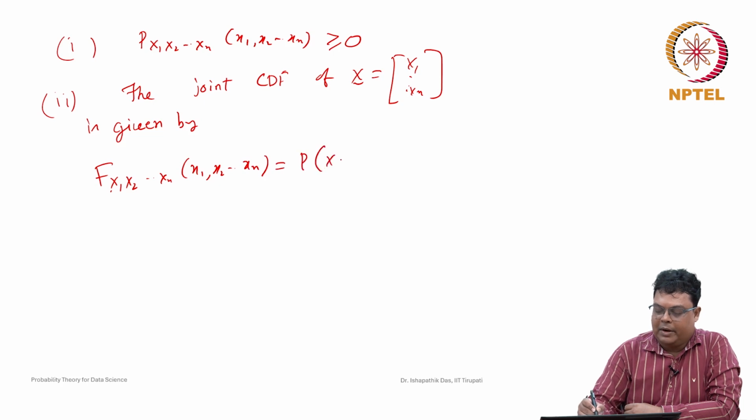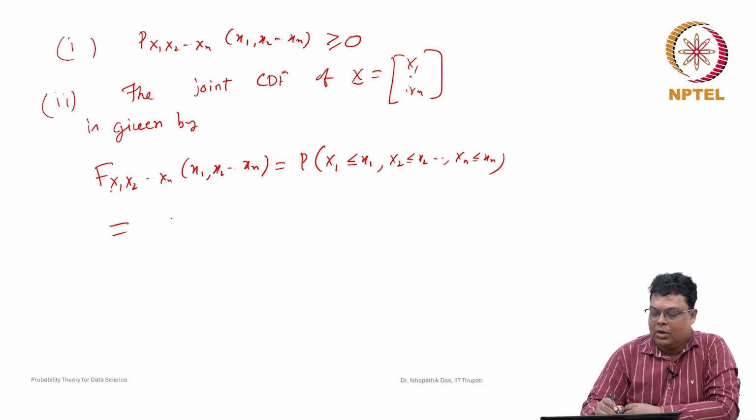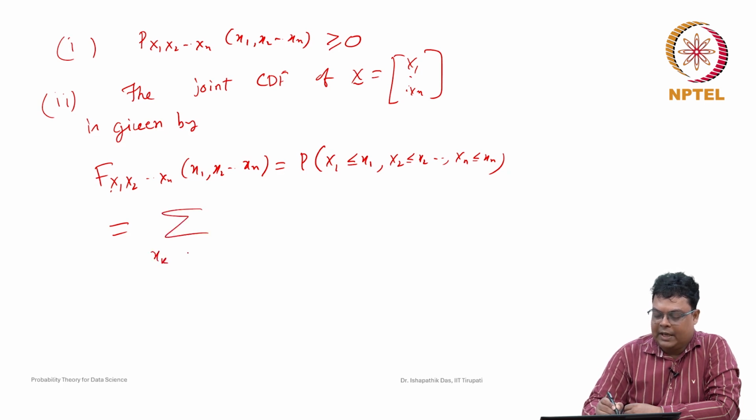So this is nothing but the probability that X1 is less than or equal to x1, X2 is less than or equal to x2, ..., Xn is less than or equal to xn. So this is nothing but you have to take the sum of the probability mass function up to the value x1. How can we represent this? We have to take the sum of all the values xk. Here actually the problem is the notation.